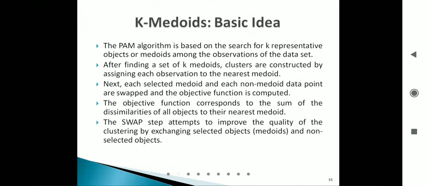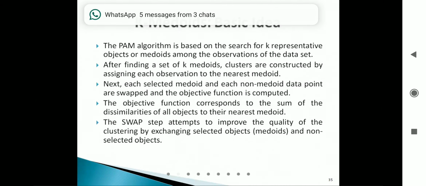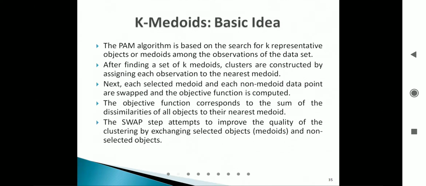Okay, so whatever remaining objects will be there, total n number of objects. Out of n objects, we have randomly picked k number of objects as the k number of clusters, k number of medoids. The remaining objects will be assigned based on the distance metric. But you remember, in the K-means algorithm we compute Euclidean distance, but here we'll compute the Manhattan distance. Okay, Manhattan distance. It's very simple.